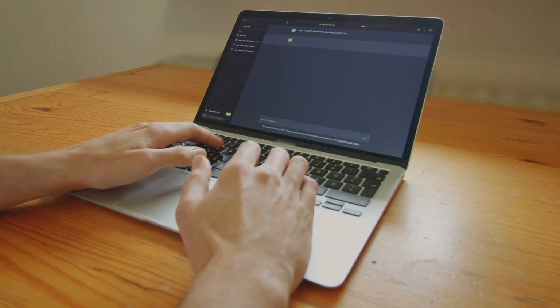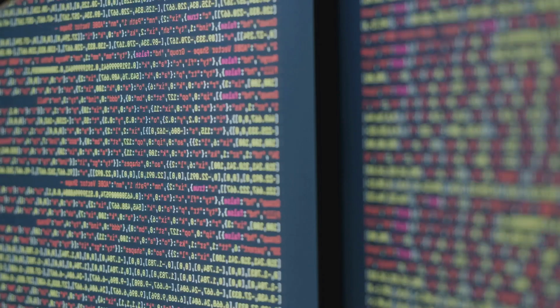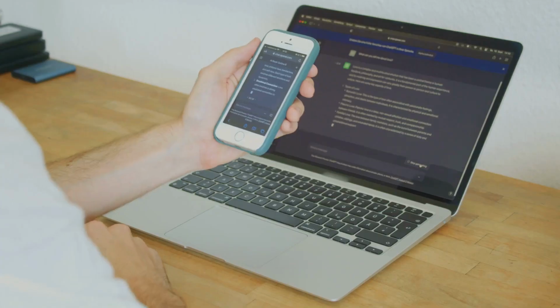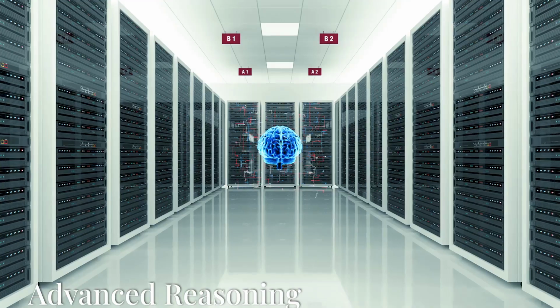Imagine a world where writers, researchers, and programmers have a constant companion, an AI that can help them overcome creative blocks, analyze complex data, and generate code with remarkable speed and accuracy. This is the promise of ChatGPT Pro's unlimited access. It empowers users to push the boundaries of what's possible with AI without the constraints of limited usage.